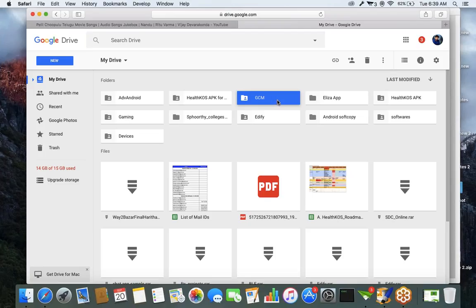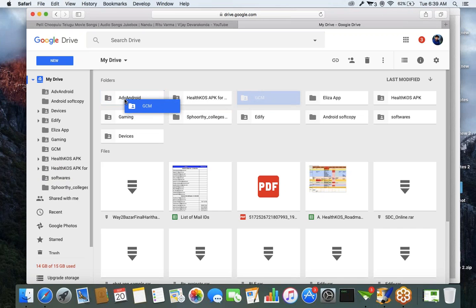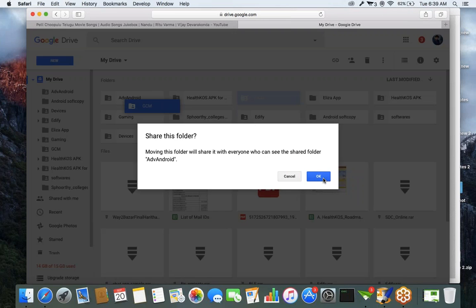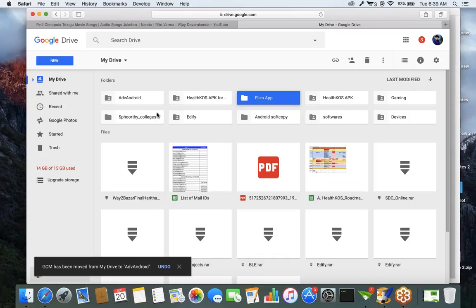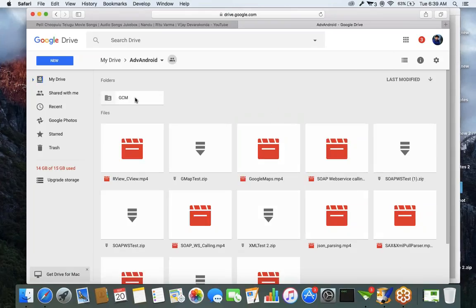There's a project called GCM. I'm moving this GCM project into your drive folder. Okay, so I moved that GCM project into your drive folder.